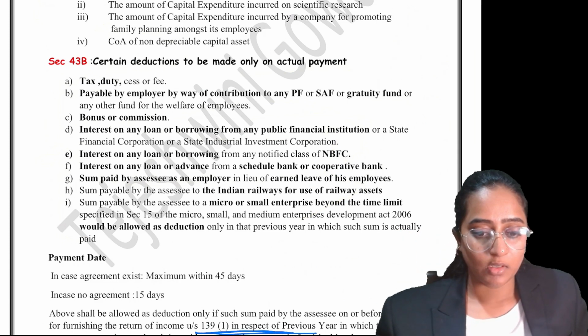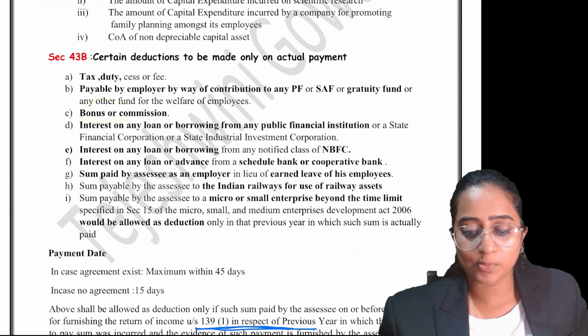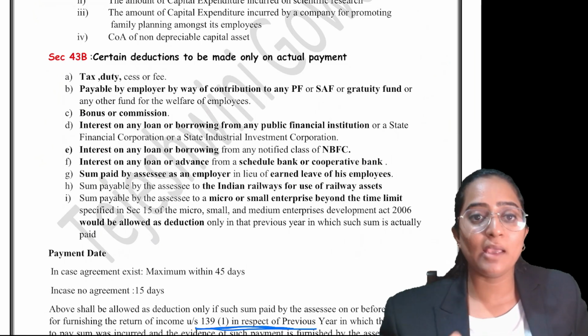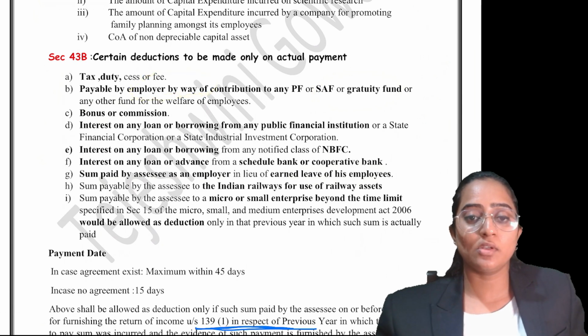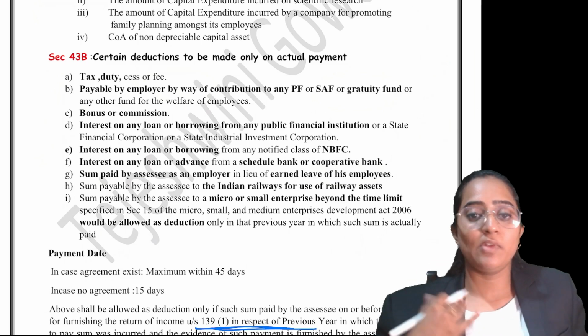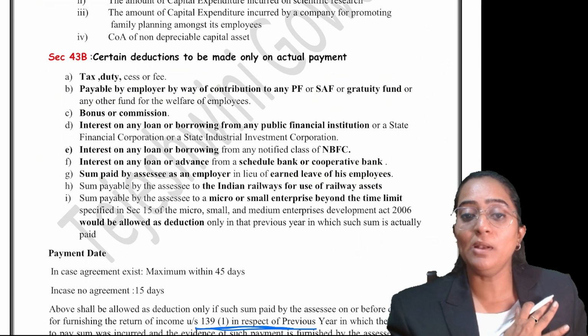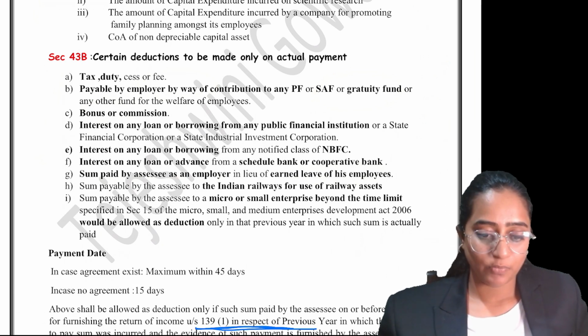Clear? So this is the point, that is tax paid by an assessee in case of leave encashment. See, bonus, commission, leave encashment, all these the employer should be paying to the employee. If he actually pays gratuity, if he actually pays the employer contribution of provident fund or gratuity fund, we will give you deduction. If he doesn't actually pay, just records it as payable, we are not going to allow it as deduction until and unless it is paid. Clear?